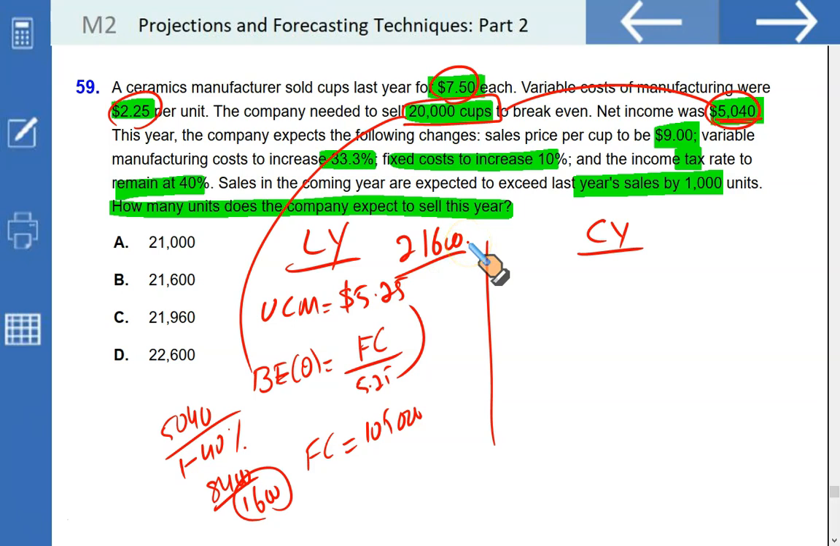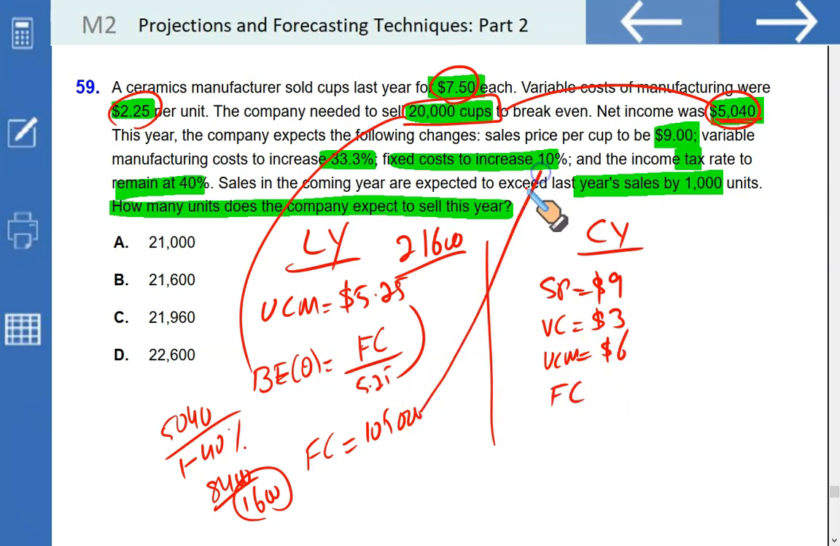Now what will happen this year? The selling price is going to go up to $9. Your variable cost is going to go up by 33.33%, that is 2.25. If increased by this percentage, it is going to be $3. Your new unit contribution margin is going to be $6. Your new fixed cost is going to be higher by 10%. So 105,000, if increased by 10%, it will be 115,500.